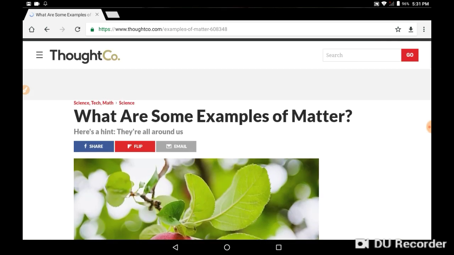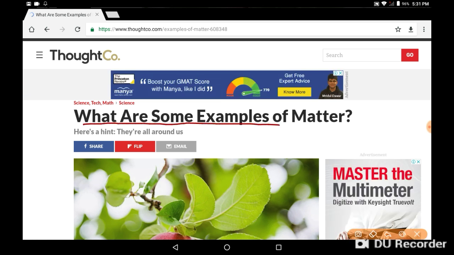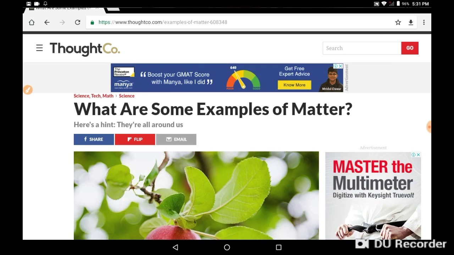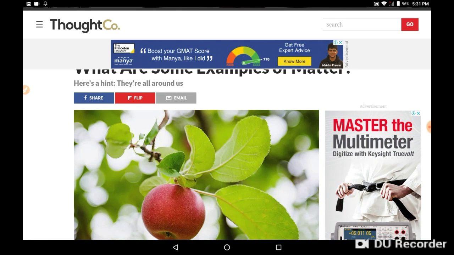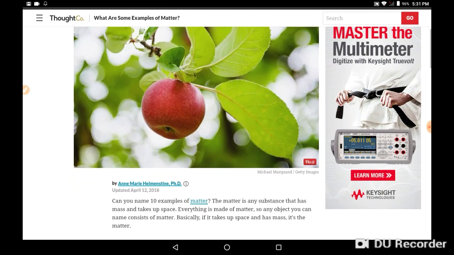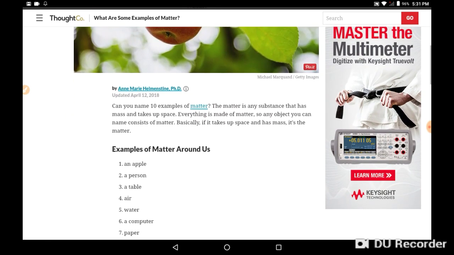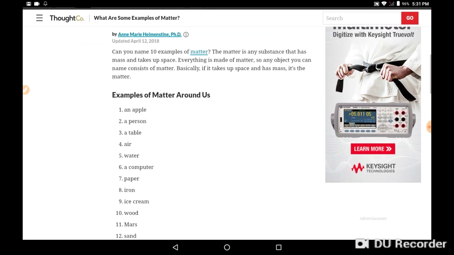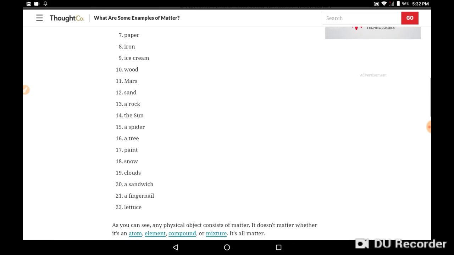What are some examples of matter? Examples of matter around us are many.